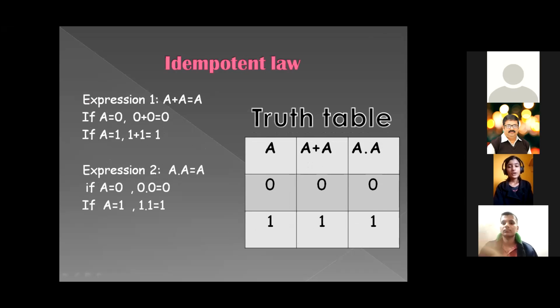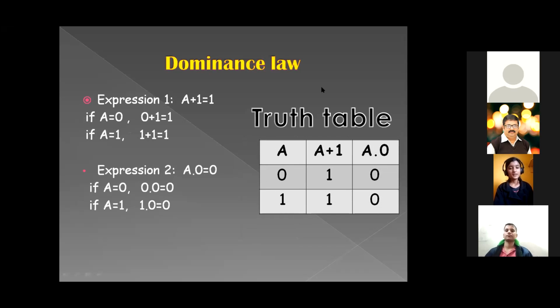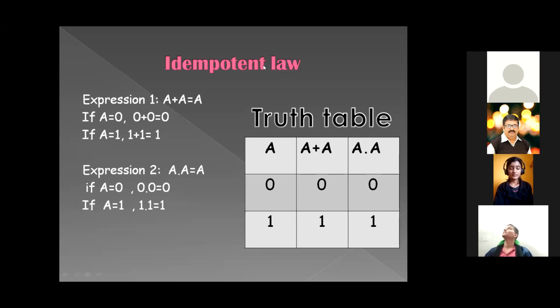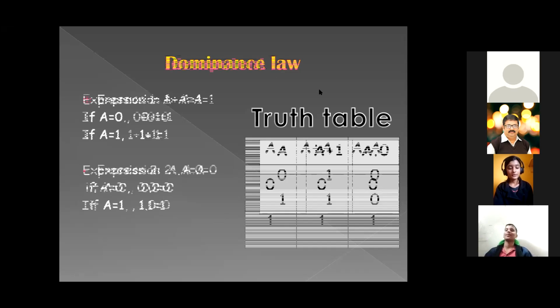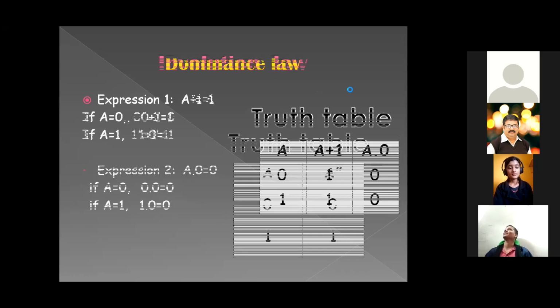Now the third law is the dominance law, also known as the annulment law. This law states that when a term is multiplied by 0, the product is equal to 0, or when a term is added to 1, the sum is always equal to 1. We can see the truth table and the expressions already in the slideshow. I'll move further. The next law is the double negation law.